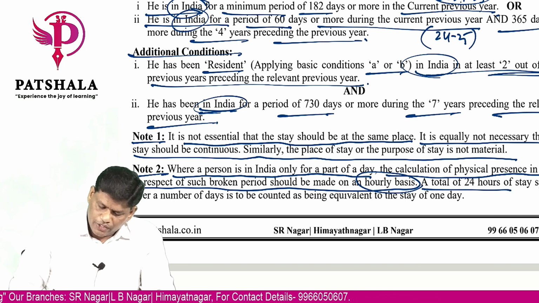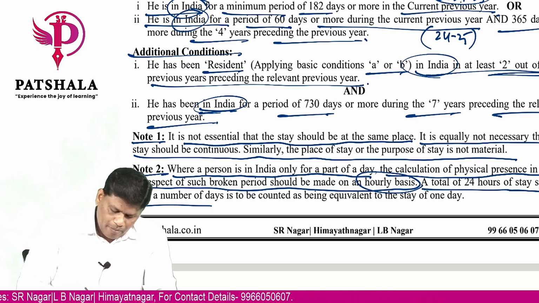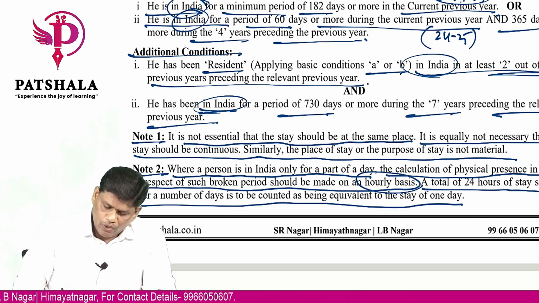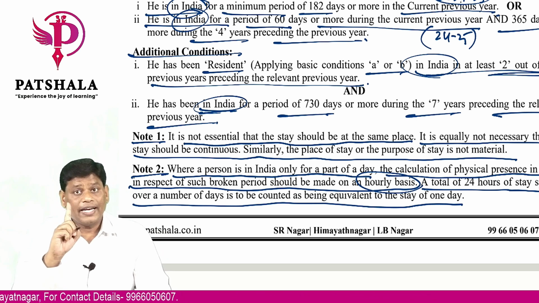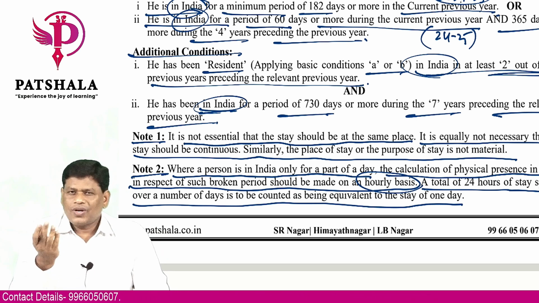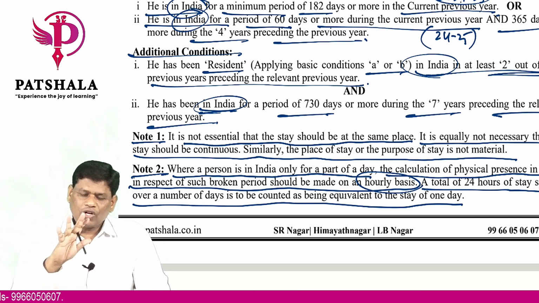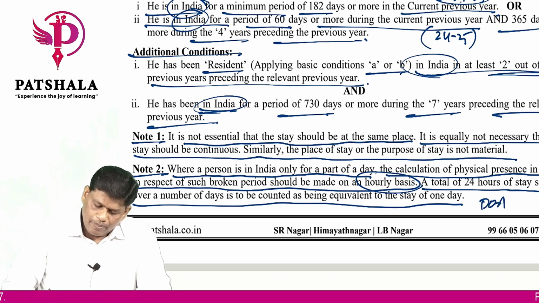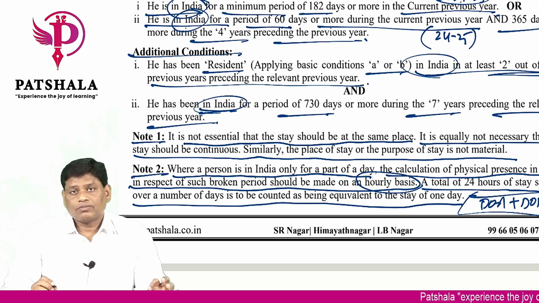A total of 24 hours spread over a number of days to be counted as being equivalent to a single day. If the number of hours is given, fine; if it is not given, time is not given, then date of arrival plus date of departure, both will be taken into consideration. Am I clear?